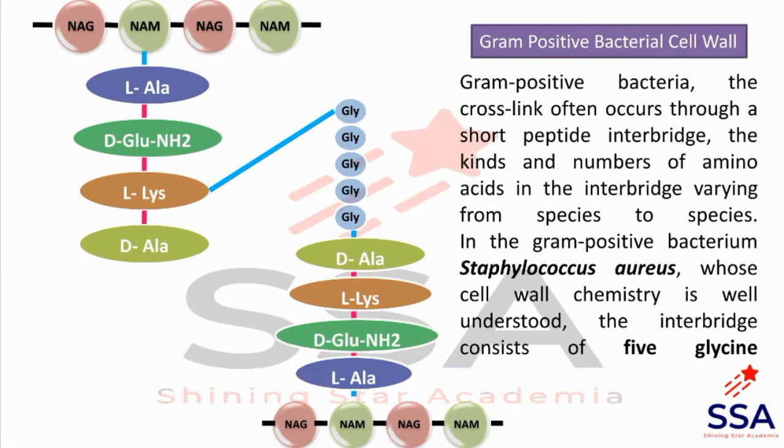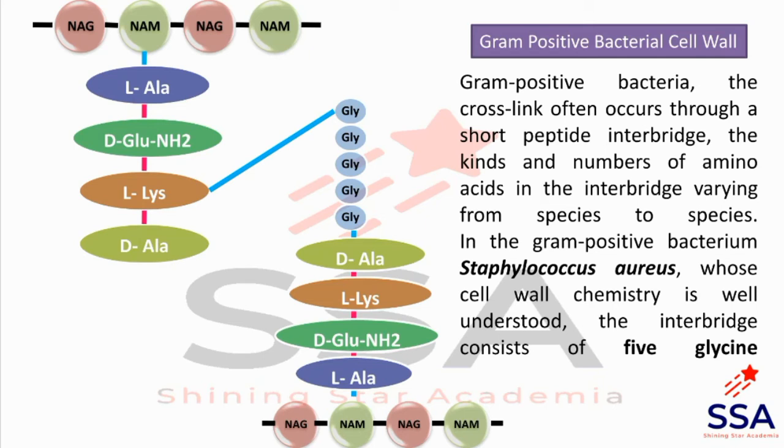In the gram-positive bacterial cell wall, glycine, the simplest amino acid, in a pentaglycine chain is found in between two glycan tetrapeptide chains. Another difference is that the third amino acid of the first chain is L-lysine instead of DAP.